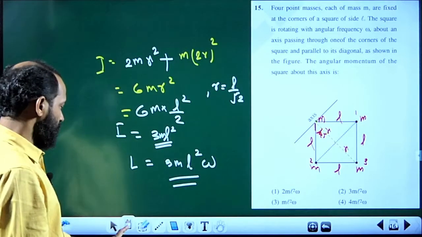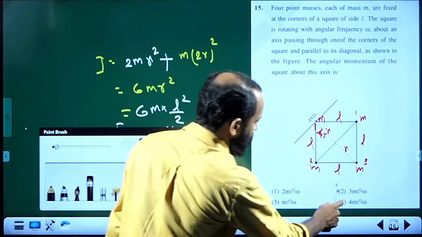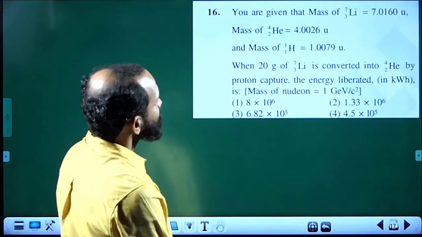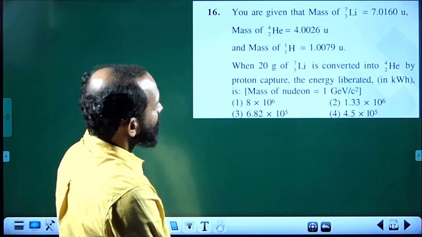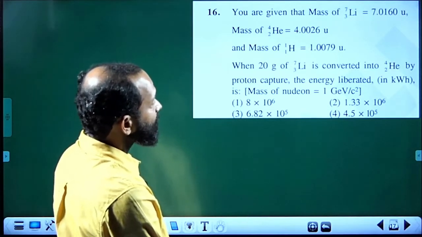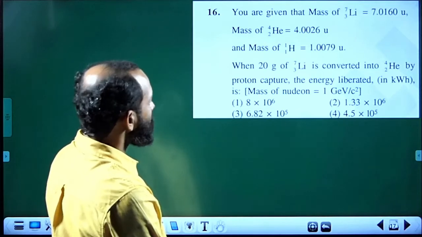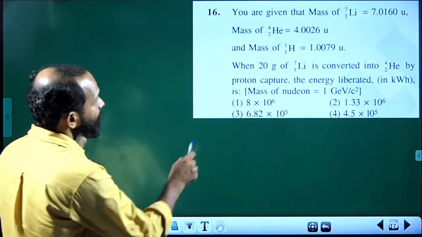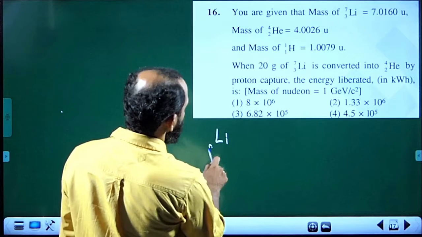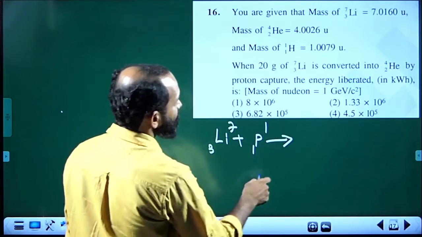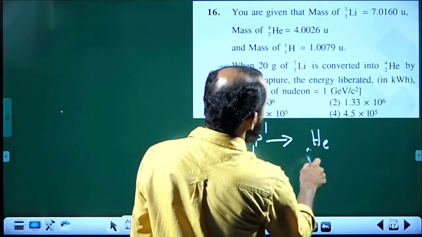So the correct answer is the second option. Next one, you are given masses of lithium, helium, hydrogen. 20 gram of lithium is converted to helium by proton capture, energy liberated. Let us first of all write the equation. Lithium Li-7-3 proton capture P-1-1 gives helium He-4-2.